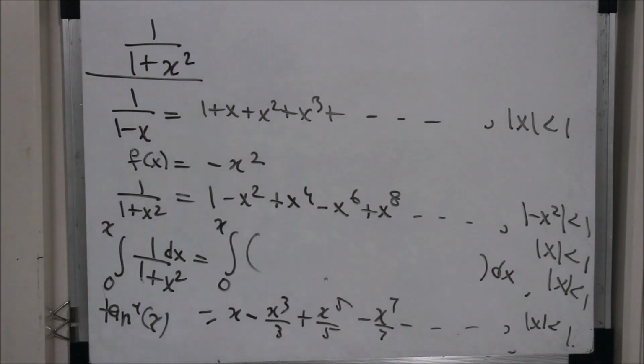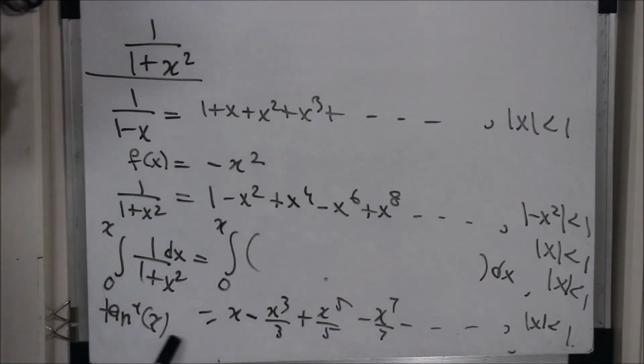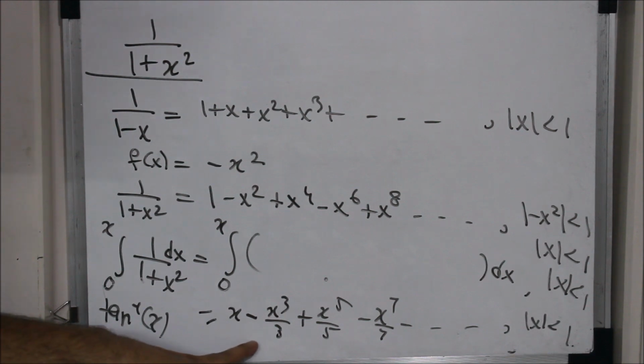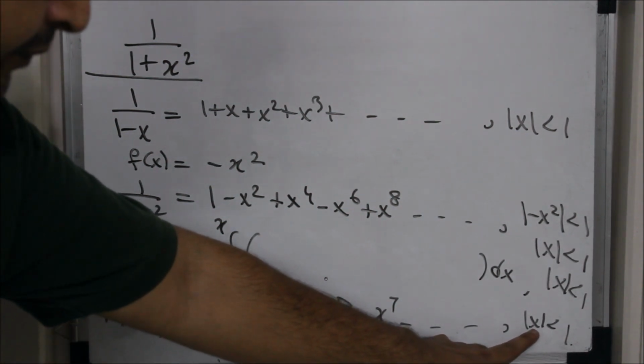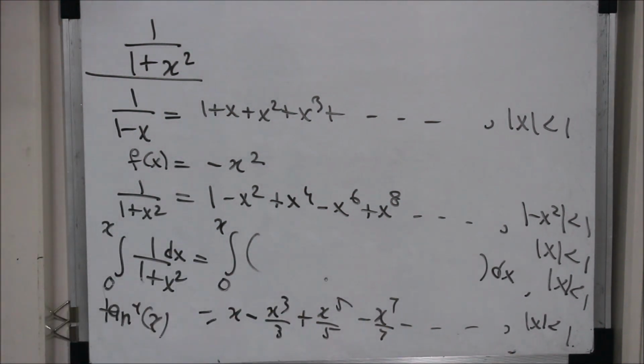Means what? You take any x in this interval, you replace that x over here, or you replace x over here, you get the same answer. For example, you take x equal to 0. What is tan inverse of 0? 0. You put x equal to 0, you get 0. So 0 equals 0. If you put x equal to 1 by 2 or whatever, you take any x in this interval and put it on both sides, you get the same answer. And like this you can derive many good series. But anyways, my main aim is to tell you that integration can be done.